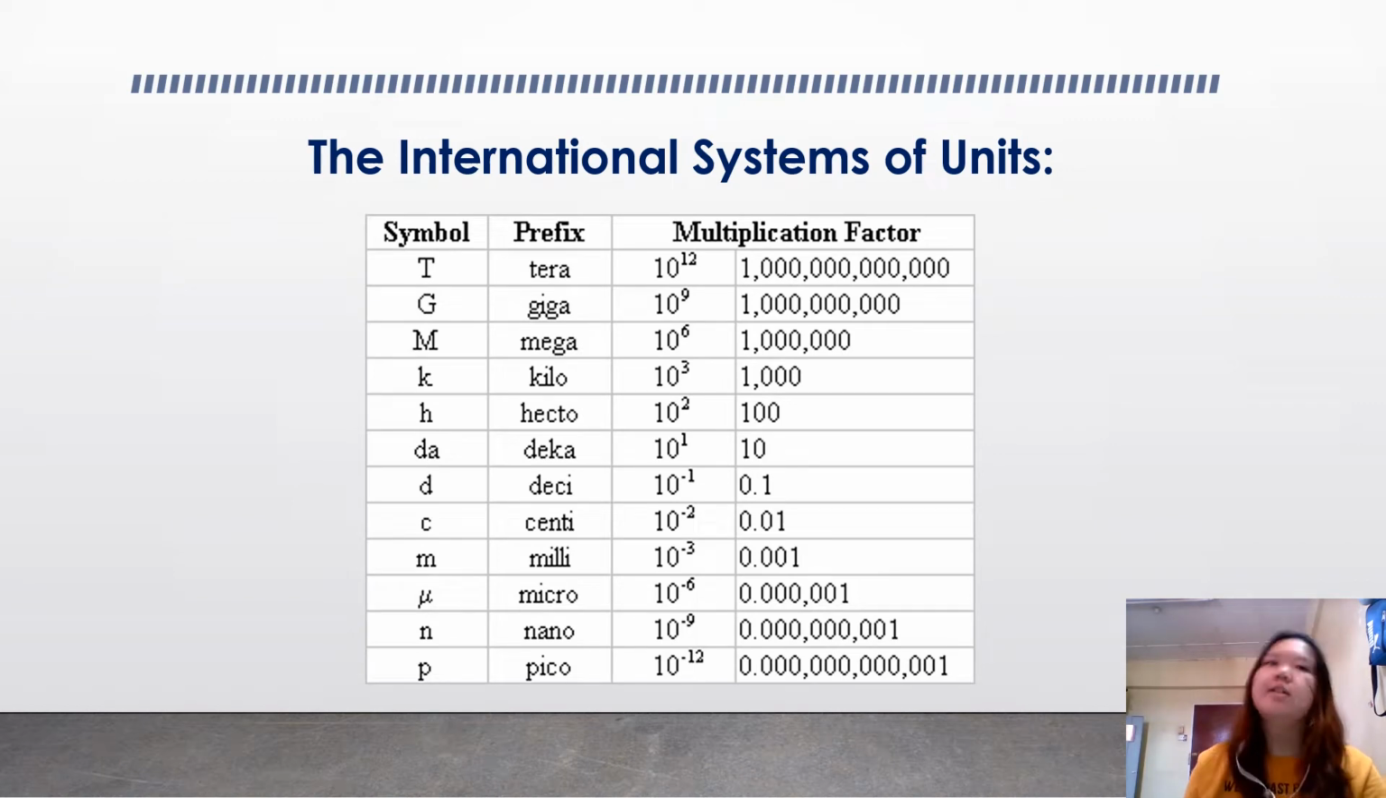So the next one is the International System of Units. I think we are very familiar with it. We have tera, giga, mega, kilo, deci, centi, milli, micro, nano, pico. So we will have the multiplication factor to represent the prefix. Actually, it is our way of writing our answer: instead of writing so many zeros, we just replace them with a multiplication factor.